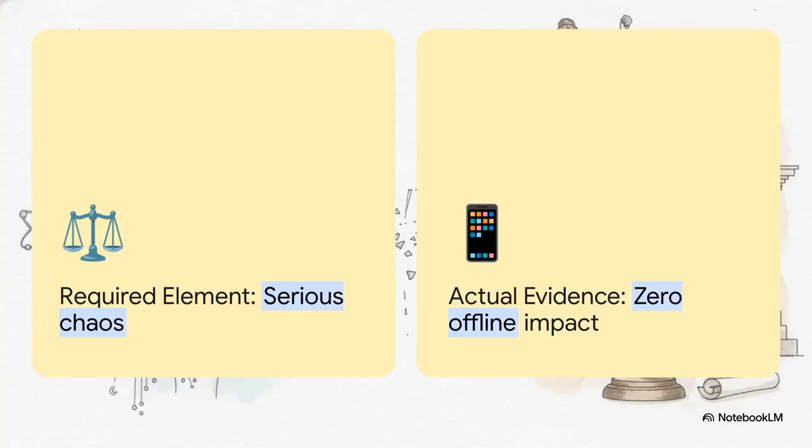And right off the bat, we hit the central mystery of the case. The law explicitly requires the prosecution to prove serious public order chaos. But the actual evidence presented in the case documents consisted entirely of digital retweets. There was literally zero offline impact, nothing. So we're looking at this stark, wild contrast between a massive society-level theoretical claim and a tiny, purely digital footprint.